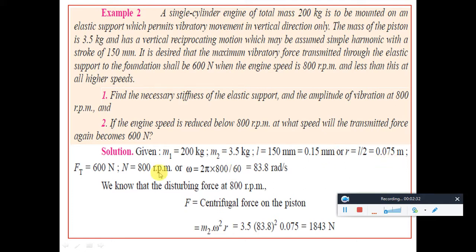Therefore, the force transmitted is 600 Newton at 800 rpm. 800 rpm means we can calculate the angular frequency, 2 pi n by 60, which is 83.8 radian per second. We know the disturbing force applied at this speed and this radius. Here the piston is moving, and because of that the disturbance is caused at a speed of 800 rpm with a crank radius of 0.075. So we can find the centrifugal force of the piston as 1843 Newton.